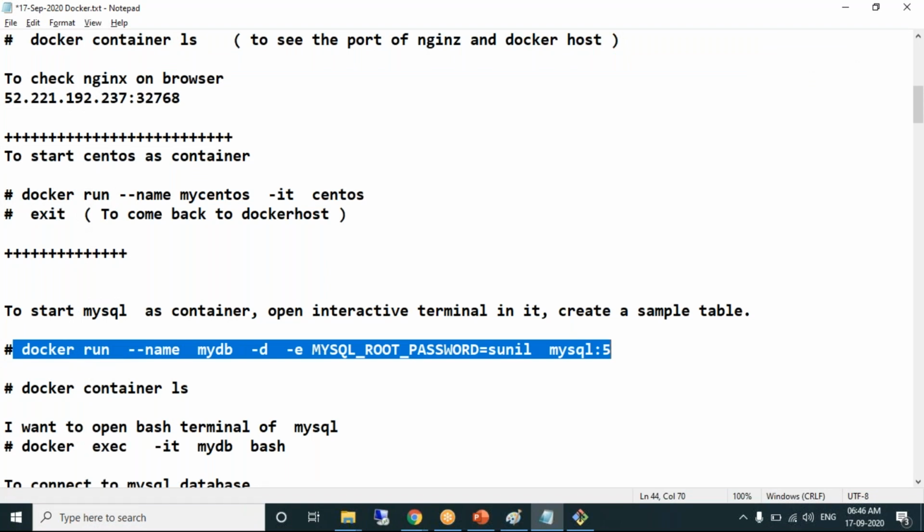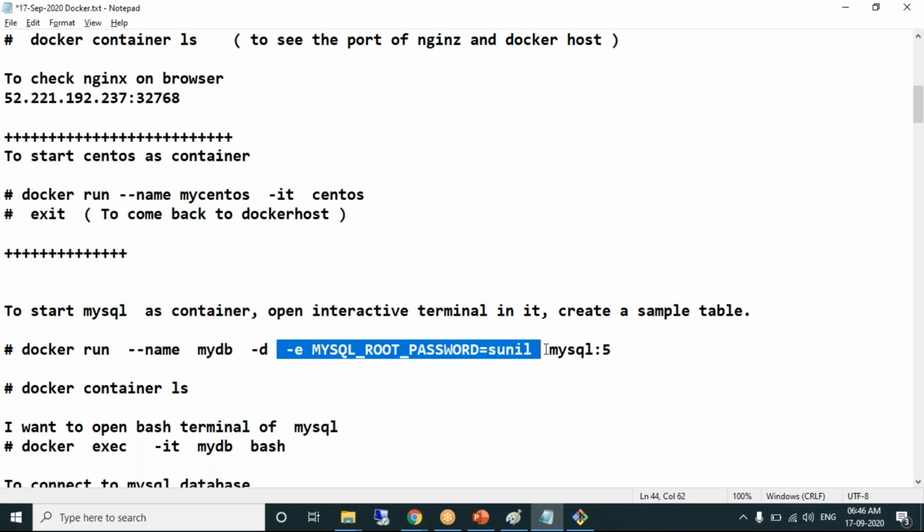Any doubts? Yes, Asif. Yeah, environment variable. What is environment variable? Is that your doubt? Okay, fine, I'll tell you. Because I had the same question, Sunil. Yes, I think most of you will have a doubt on this particular point.